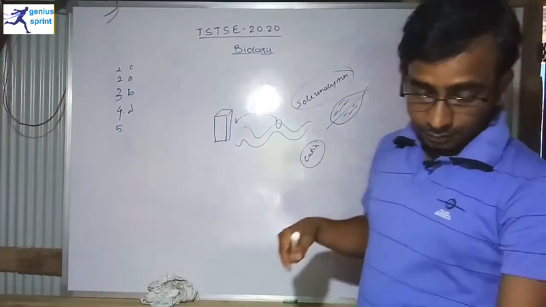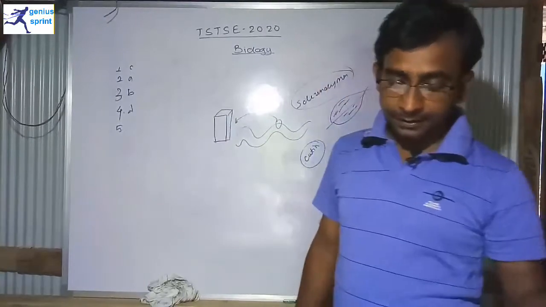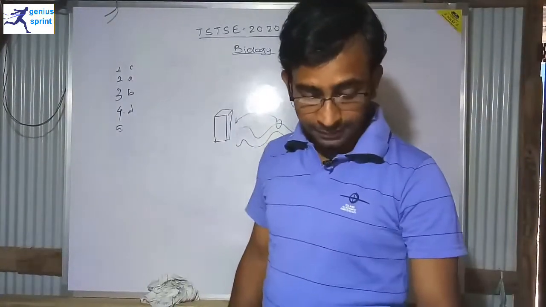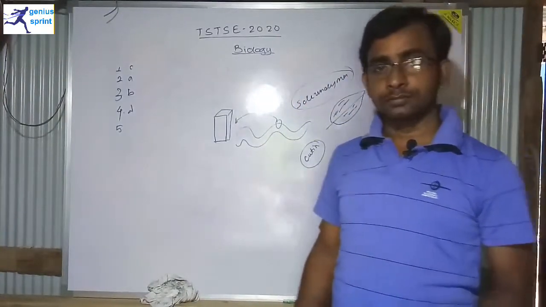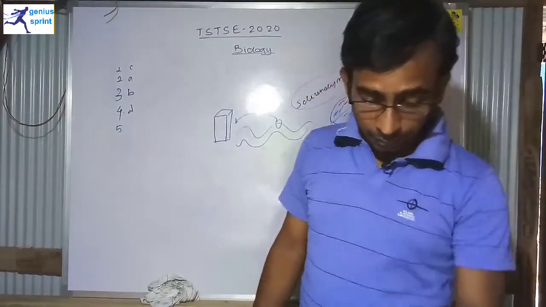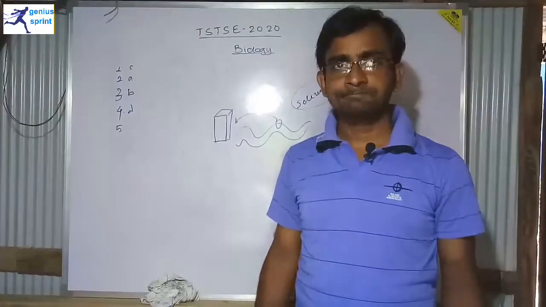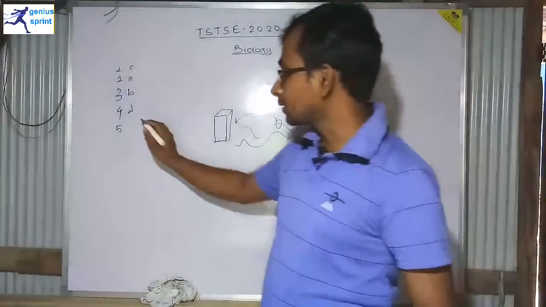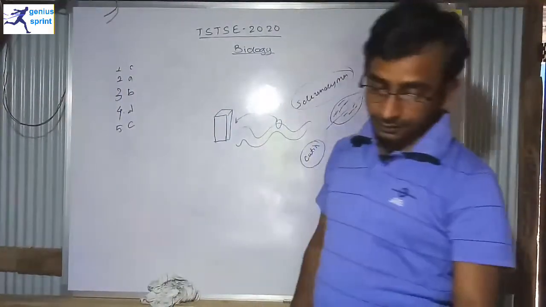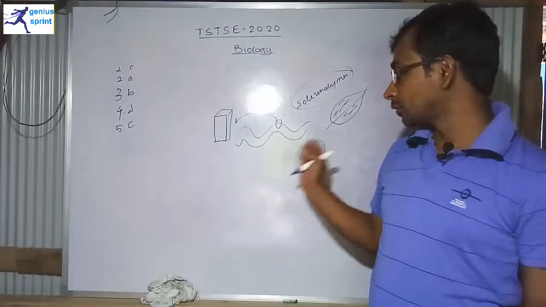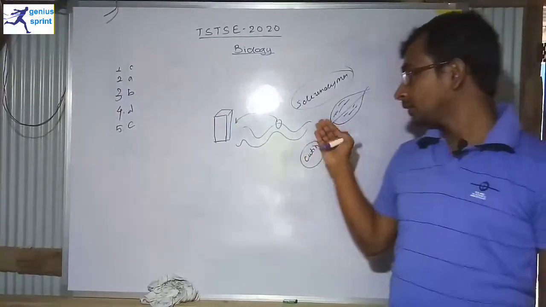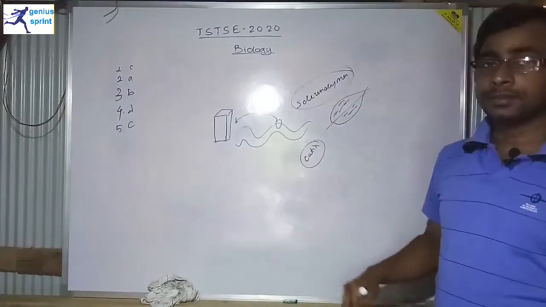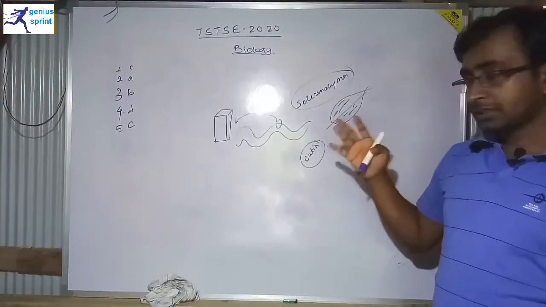Option B says provide mechanical stability. No, that's also not correct. Option C, prevent water loss. Yes, it may be the correct answer. And option D is absorb sunlight. No, that's not the correct answer. So option C is the correct answer. Question number 5 is option C, which says prevent water loss, because I already told you that the cutin surface on the upper part of desert plant leaves basically tries to reduce water transpiration,